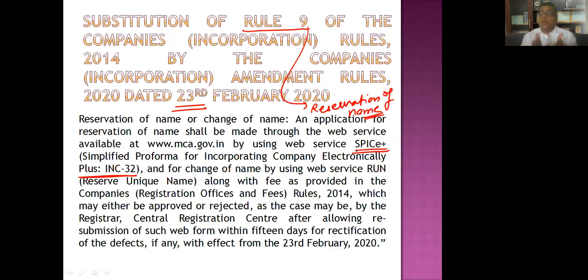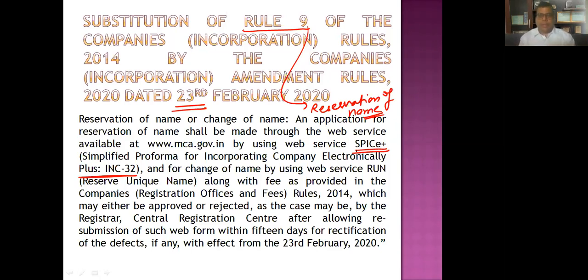Now it's up to you whether you want to file Part A first and wait for the approval of the name, then go for Part B, or if you want, you can go for Part A and Part B simultaneously for incorporation. If you don't want to apply for the name separately, you want to go for the incorporation directly, and you will apply for the name then and there only.